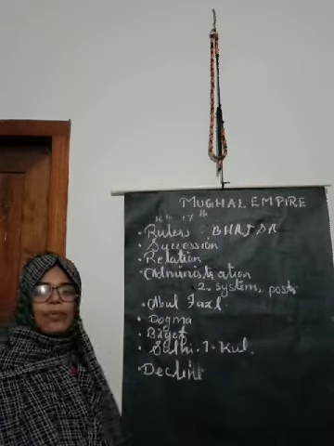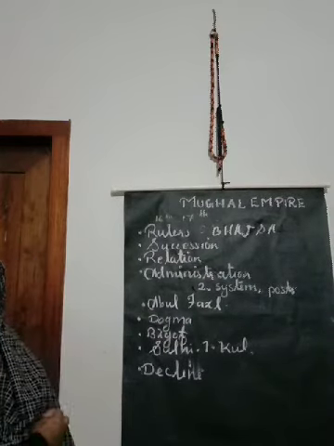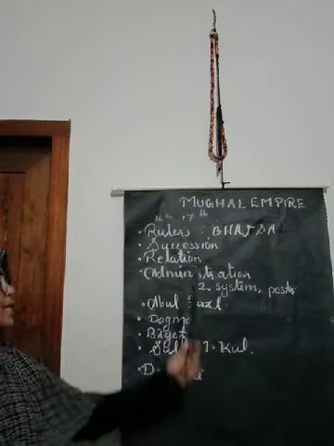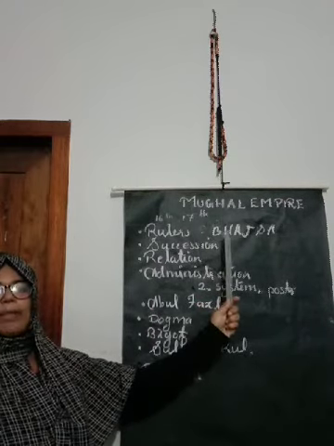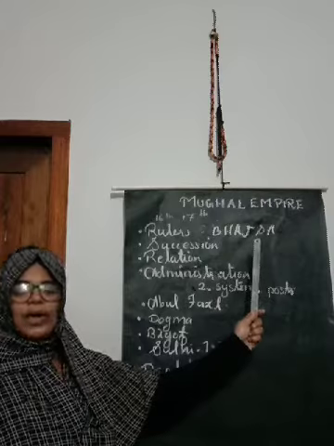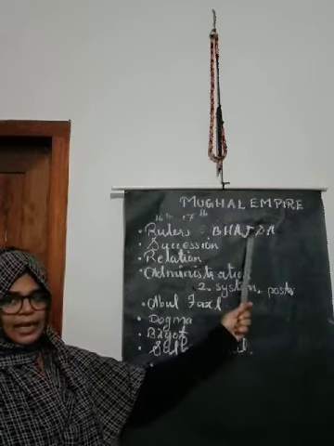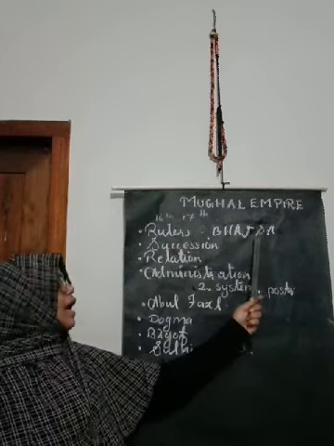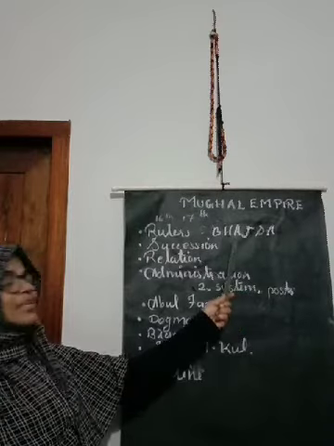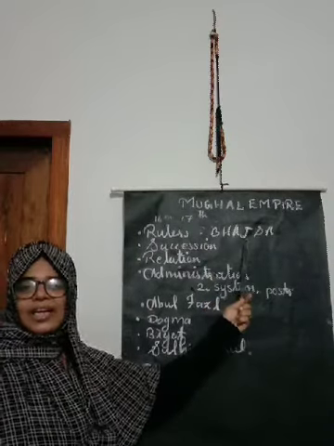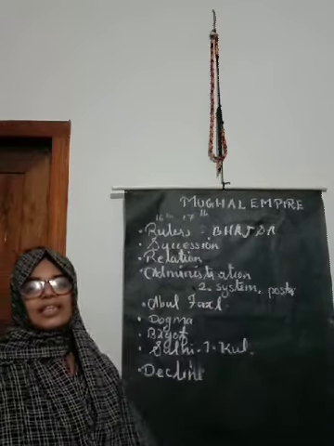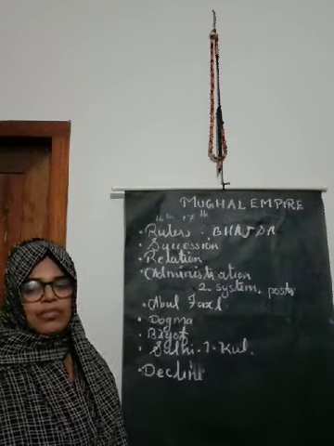Okay, rulers, you may know who were the important rulers, who is the founder of the Mughal dynasty. Yes, it was Babur. After Babur there was Humayun. After Humayun there was Akbar. Then Jahangir. Then Shah Jahan. And then lastly Aurangzeb. These were the rulers.